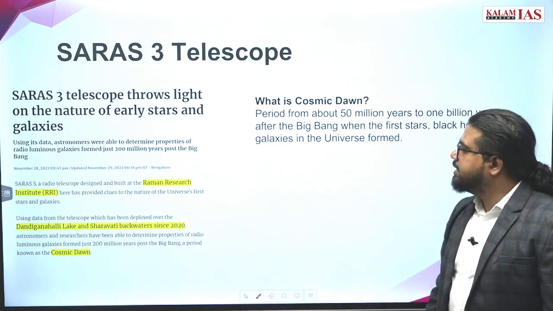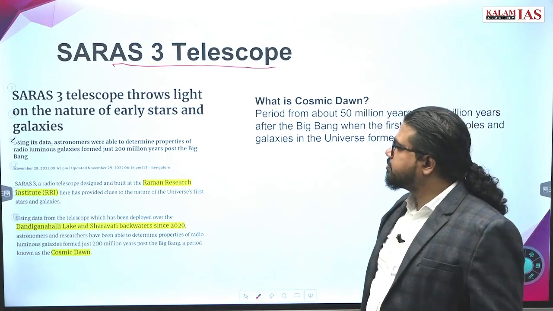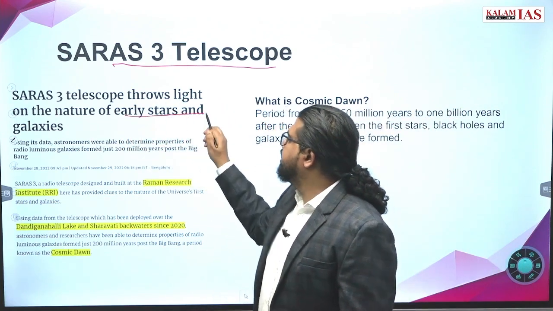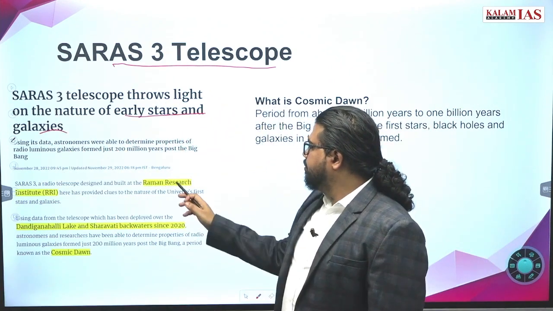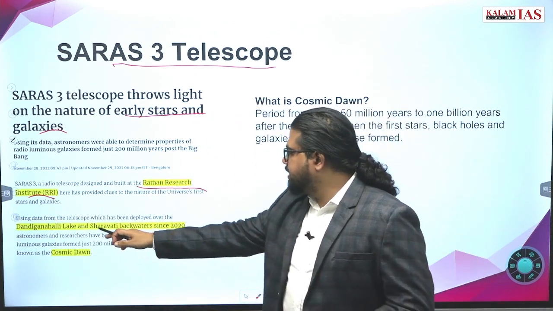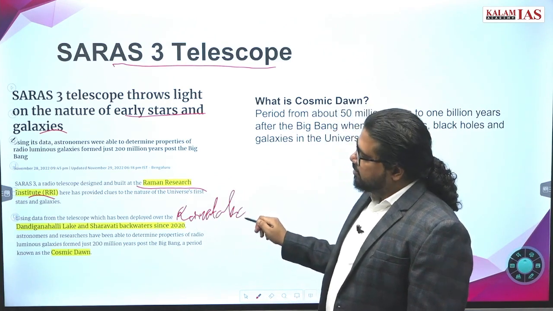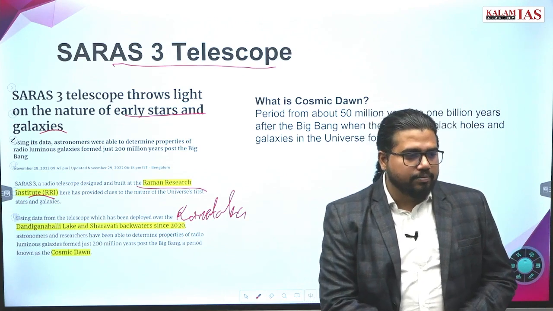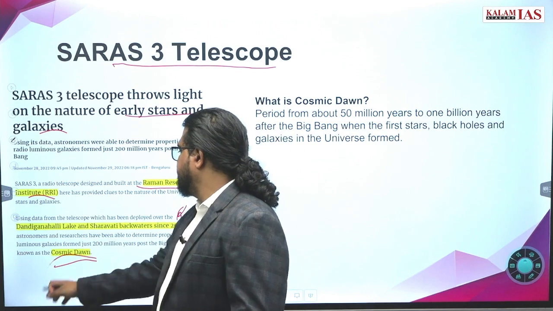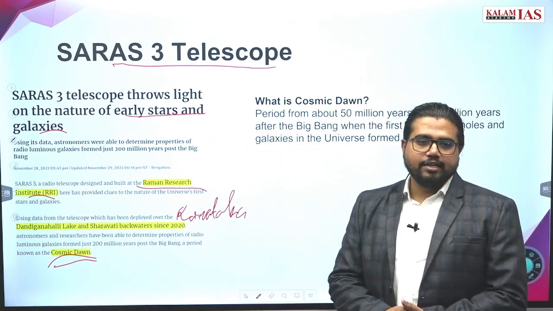Now we have the SARAS 3 telescope. What is the SARAS 3 telescope? It throws light on the nature of early stars and galaxies. Mainly it is built at the Raman Research Institute. The Dingle Lakes are backward. These are in which state? It is in Karnataka. Why is it in use? It has given some observations regarding the phase called cosmic dawn.